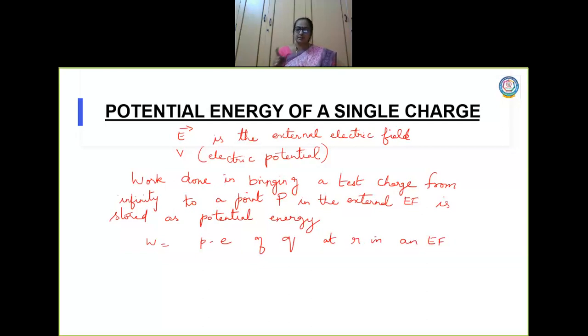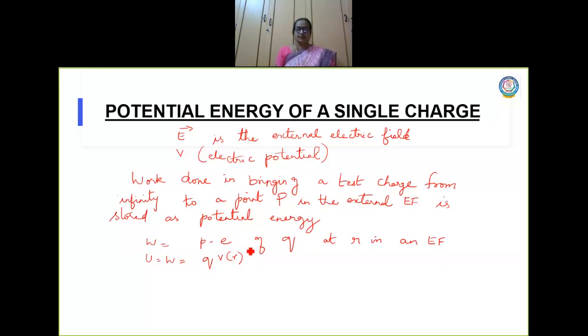Now, the charge is coming to point P. The position vector of P is taken as R. So what will be the potential energy or work done? Work done equals potential energy equals Q, that is the charge, into potential at R. Now, whenever I write V of R, you have to say it as V at R, potential at R.